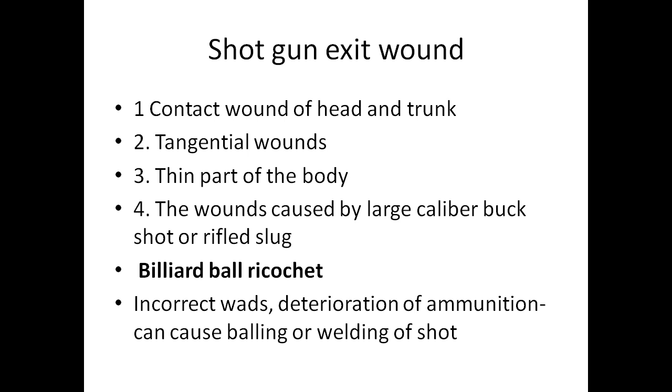Then billiard ball ricochet. Billiard ball ricochet means when the pellets are bunched. They are bunched because of incorrect wads or deterioration of ammunition, which cause balling or welding of shot. So the pellets will be welded or balled in appearance, and when they hit an intermediary object, they spread. Then it is called billiard ball ricochet, and you will find individual pellet holes at the wound.